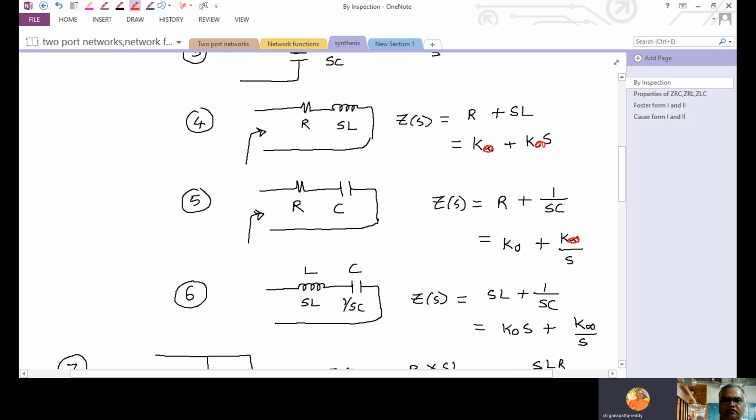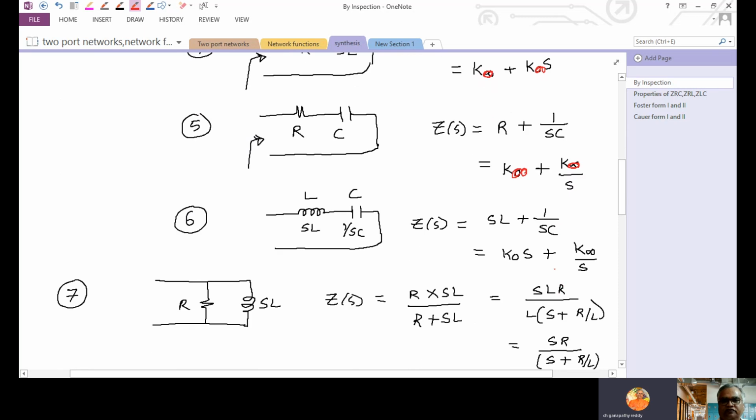So this is K infinite. It is having pole at S equal to 0, so K0. It is having pole at S equal to infinite, so K infinite. That is the correction.